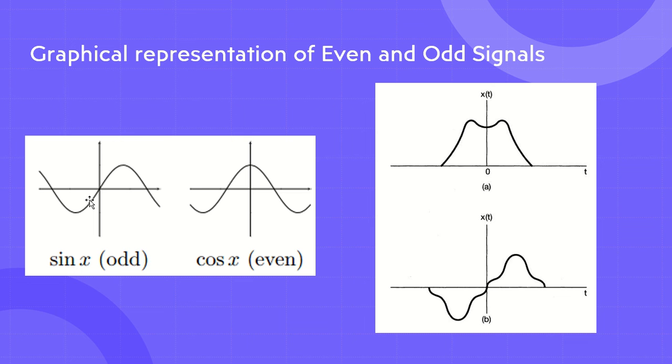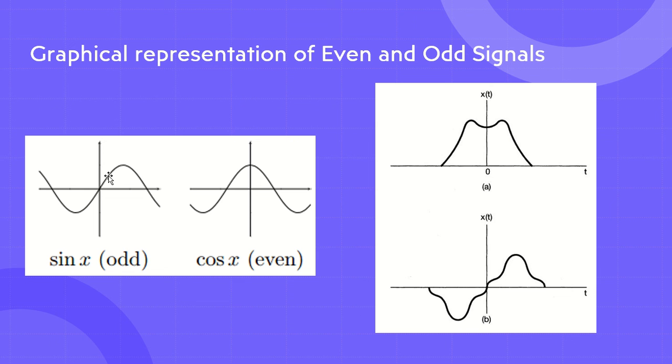And in the cosine function, we are having a symmetry. See, a mirror effect we are getting, but in the sine function we are not having symmetry, we are having anti-symmetry. Okay, we are having anti-symmetry. That is why the cosine function is called an even function or symmetric function, and the sine function is called an anti-symmetric function or an odd function.